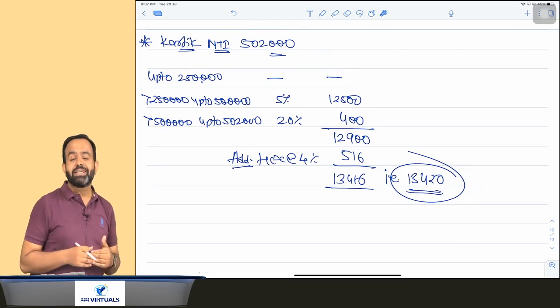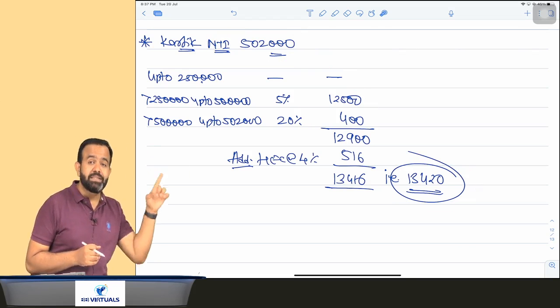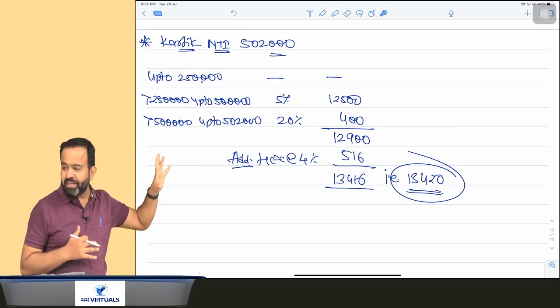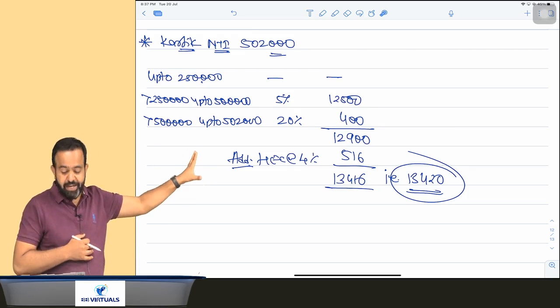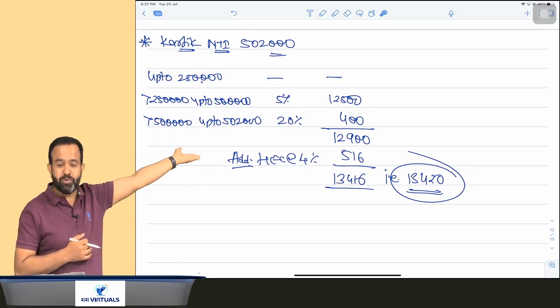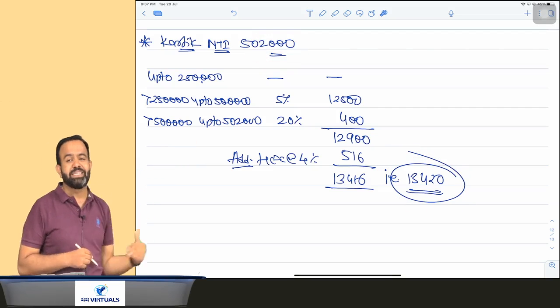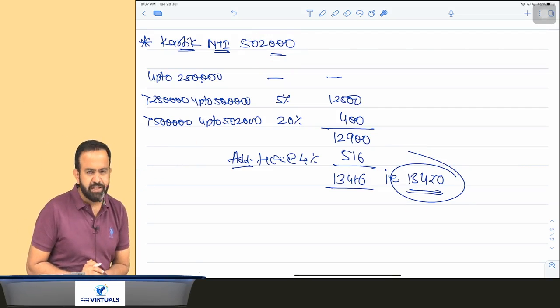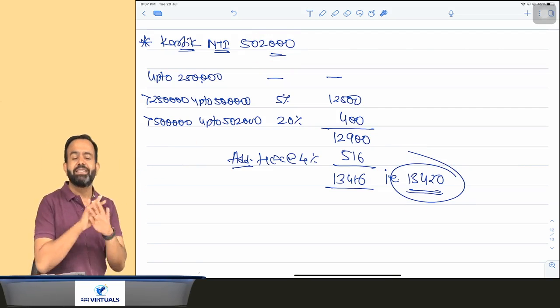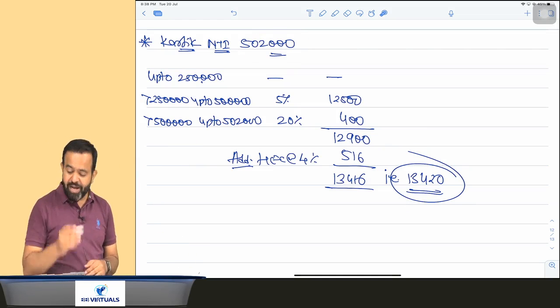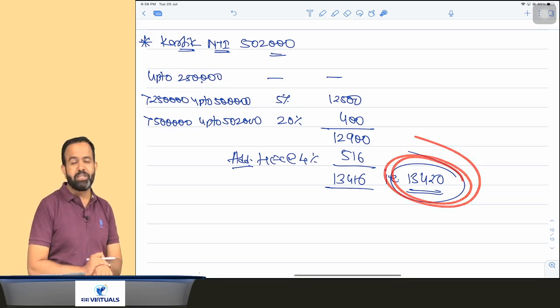So now the question is: sir, is there any marginal relief available in this case? Is there any concept of marginal relief here? Because your income has increased by only 2,000 here, and due to that your tax has increased to 13,420. So is there any marginal relief? The answer is no, guys. Here there is no marginal relief at all. It means you have to pay the tax, that is 13,420.